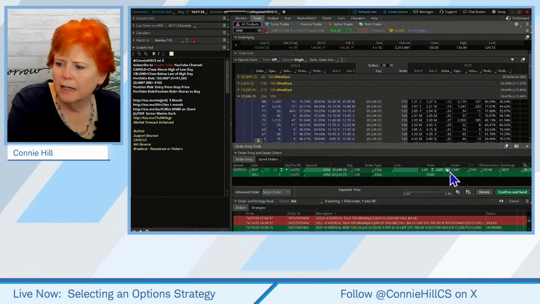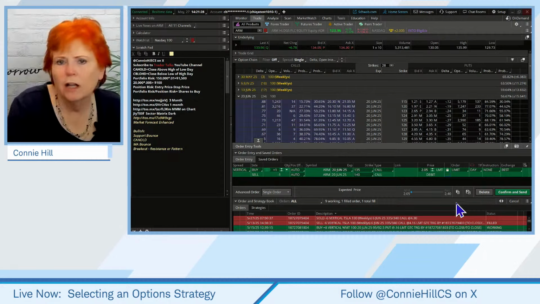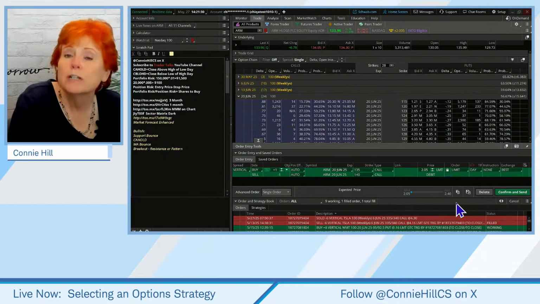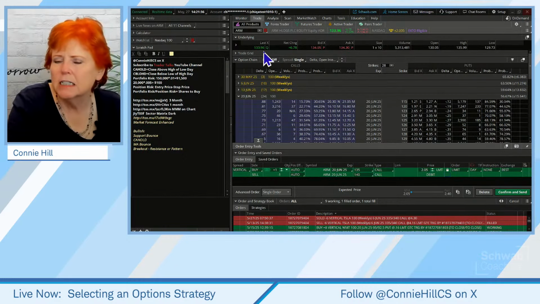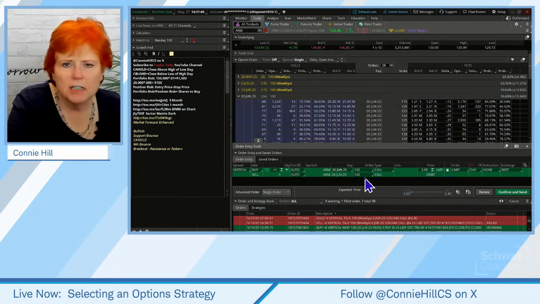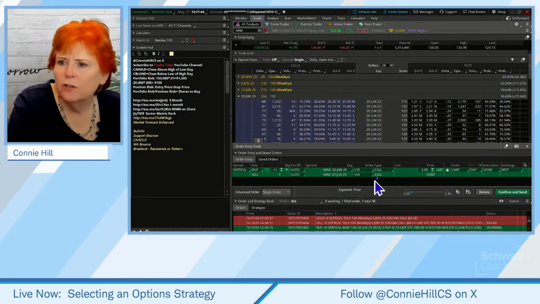And I'm going to go ahead and just kind of lock that in. It shouldn't shift too much since the market's closed right now, but $2.05 is what we would risk in this trade. We do need a decent move on it because the stock's just a little bit below 134. So we would need it to move about $6. Okay. And that's fine. We know that up front.